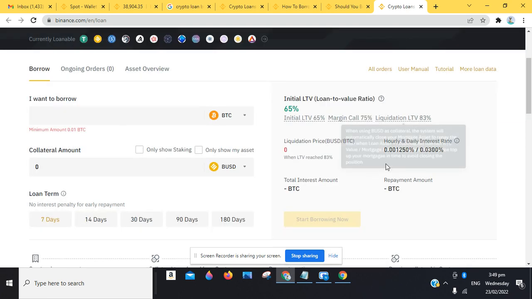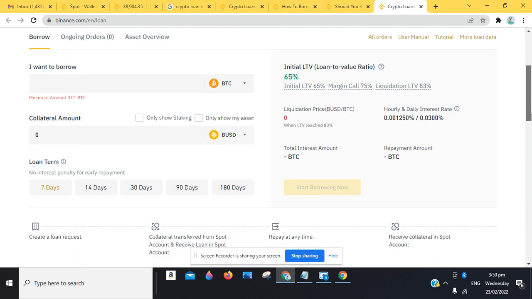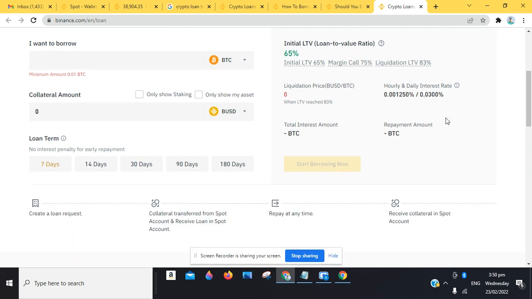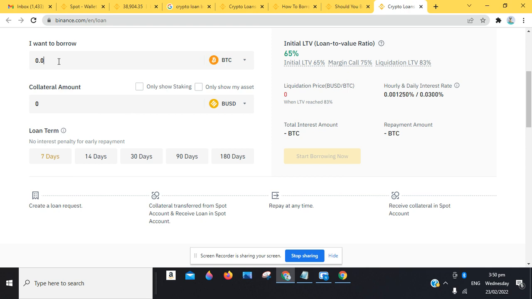I think the good thing here is that, even though you're for stable coins, we're going to get back to that. So basically, we want to use BTC. You can see the minimum required amount of BTC, 0.01 BTC. So let's say we want to borrow 0.01 BTC. Binance usually lets you know the minimum required amount, so you get to understand what is being required.